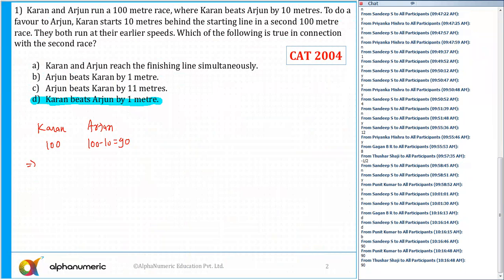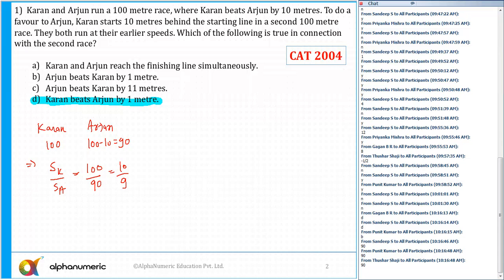Same time. So this implies that the ratio of speed of Karan to the speed of Arjun is equal to distance travelled by Karan, 100, upon distance travelled by Arjun, 90, that is equal to 10 by 9. So the ratio of speed of Karan and Arjun is 10:9.